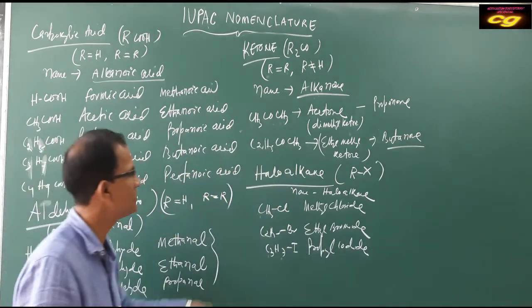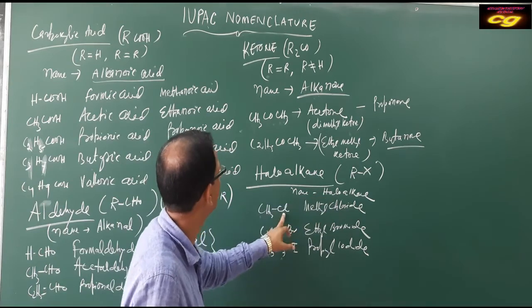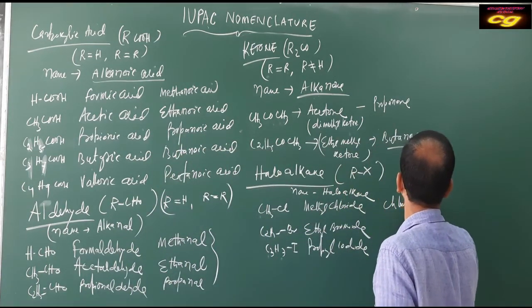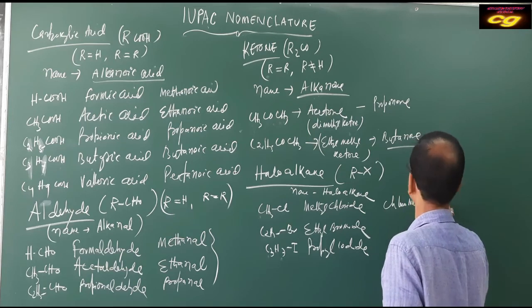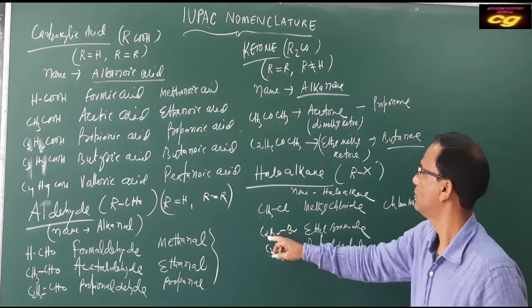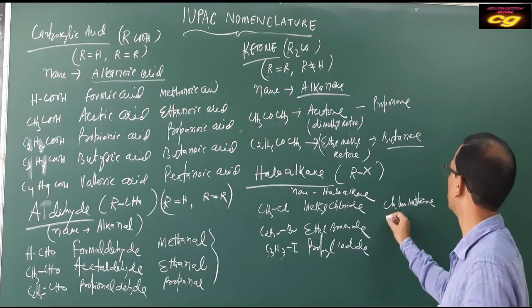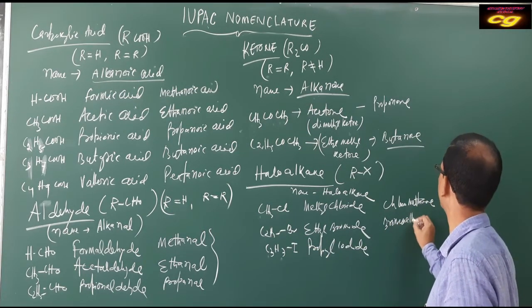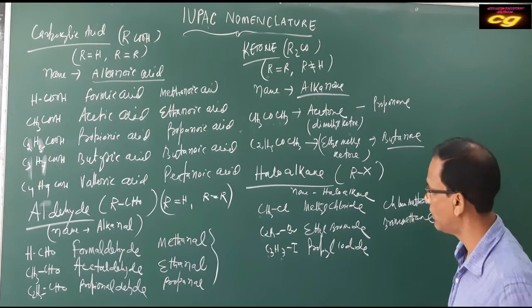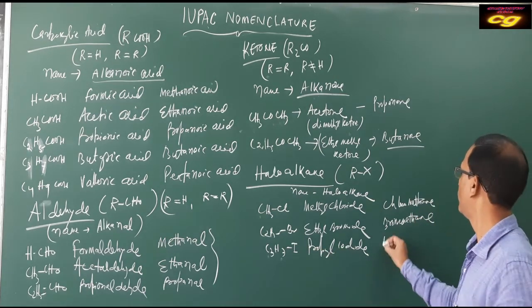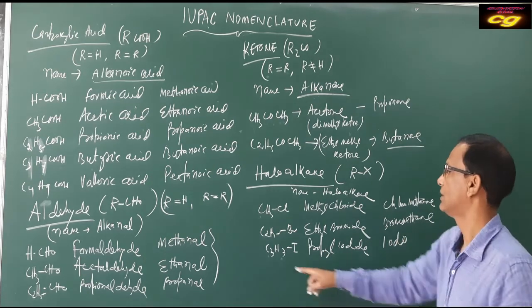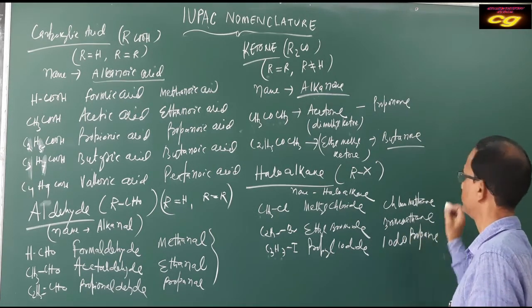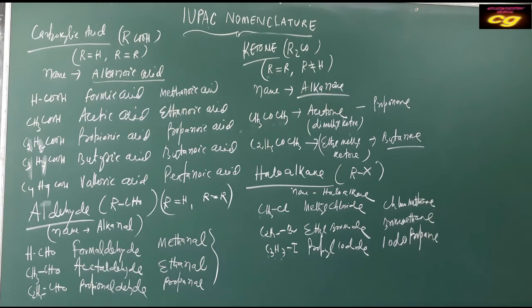But the IUPAC name is haloalkane: chloromethane, and this is bromoethane, and iodopropane. One word. This is iodo, 3 carbon means propane. So this is the haloalkane nomenclature.